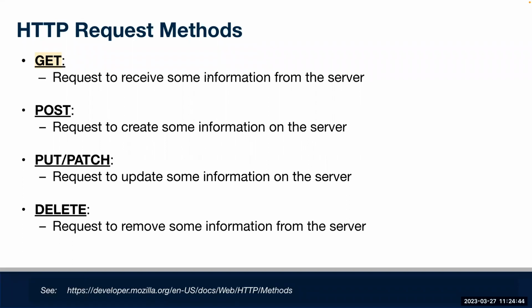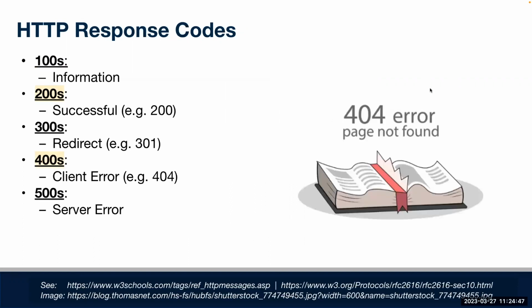There's a handful of different kinds of requests. On the response side of things, there's also a handful of different status codes. In other words, when someone makes a request, it could go a few different ways. The server could handle it and fulfill that request successfully, or maybe there could be an issue along the way. And so when the server responds, it will also usually provide a response code to let the client know, or let the requester know, how the request went. Will we see a status code in the 200s? That means our request was successful and we should get that data that we requested.